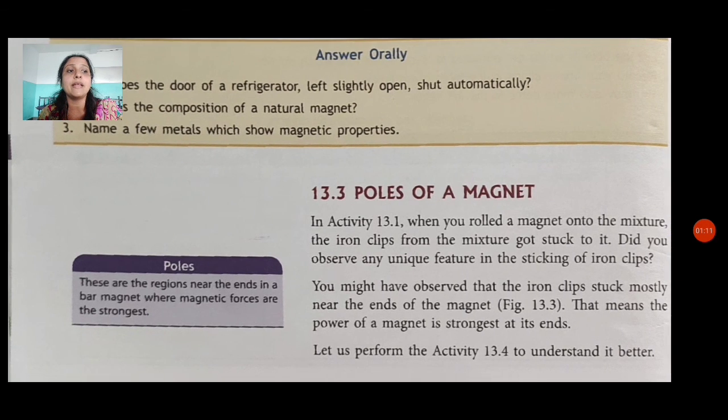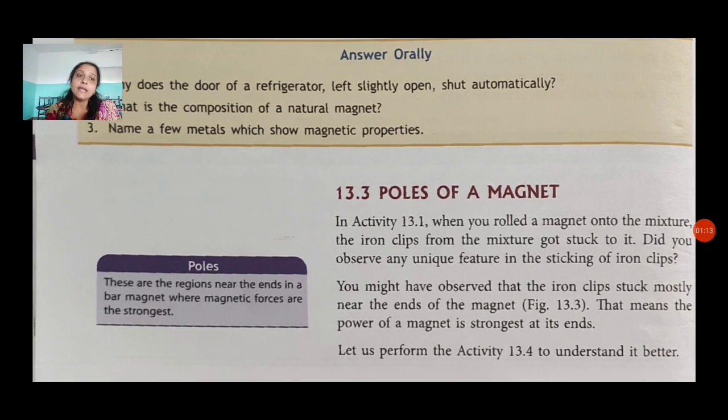Poles of a magnet. In activity 13.1, when we rolled a magnet onto the mixture, the iron clips from the mixture got stuck to it. Did you observe any unique feature in the sticking of iron clips? Any unique experience you had?